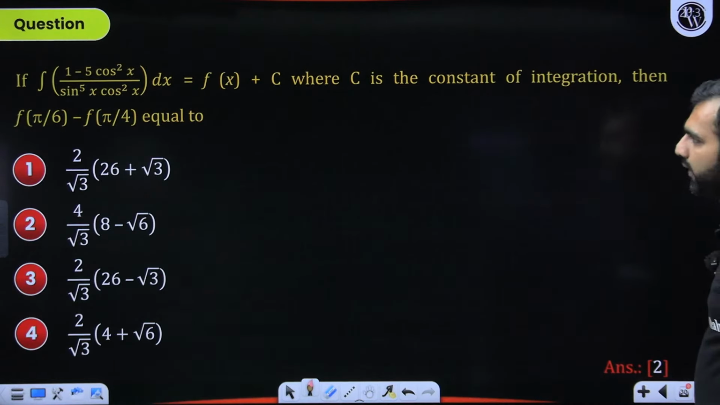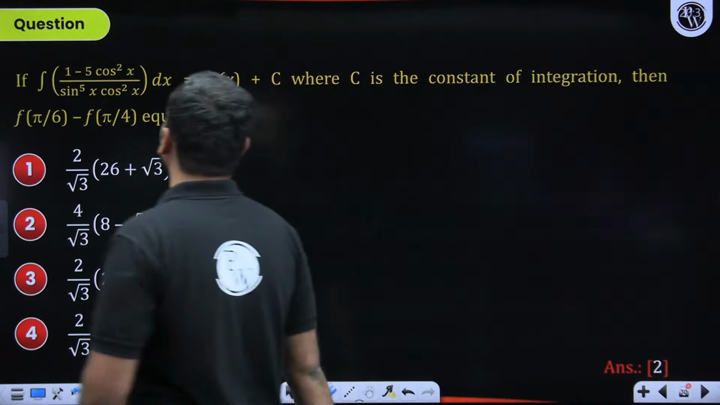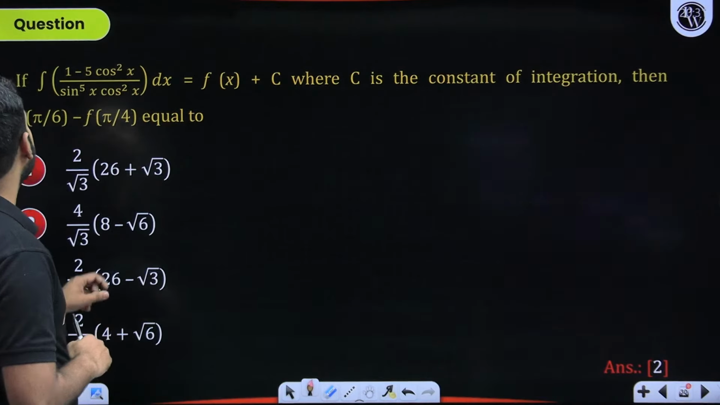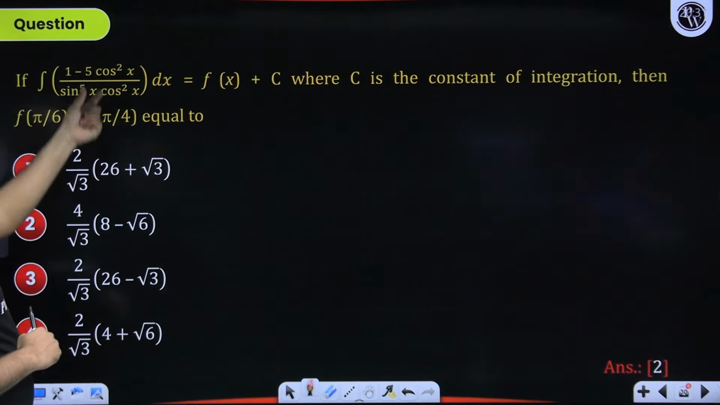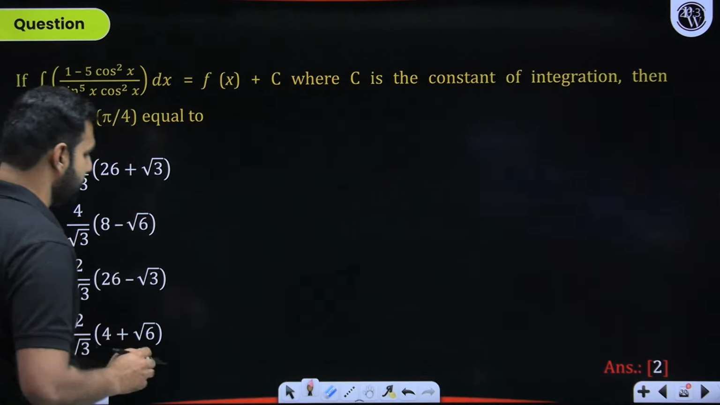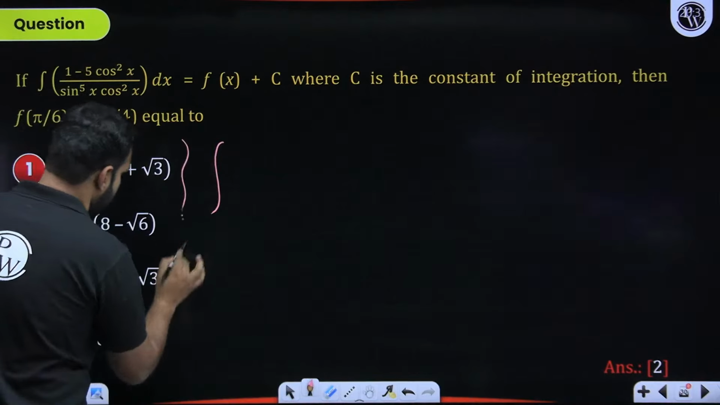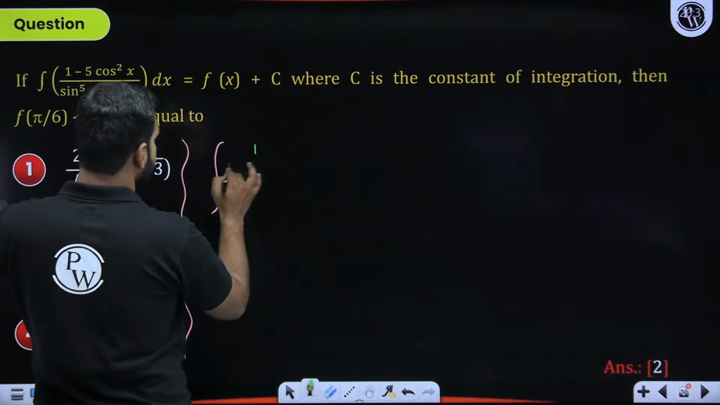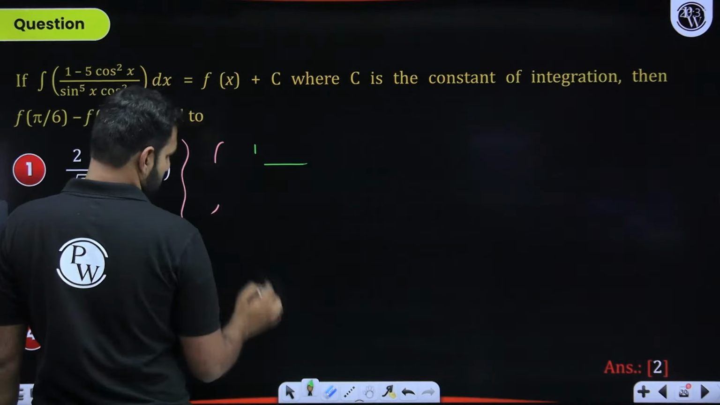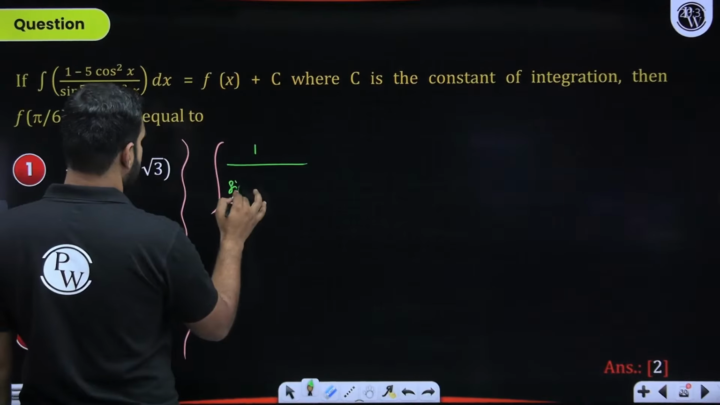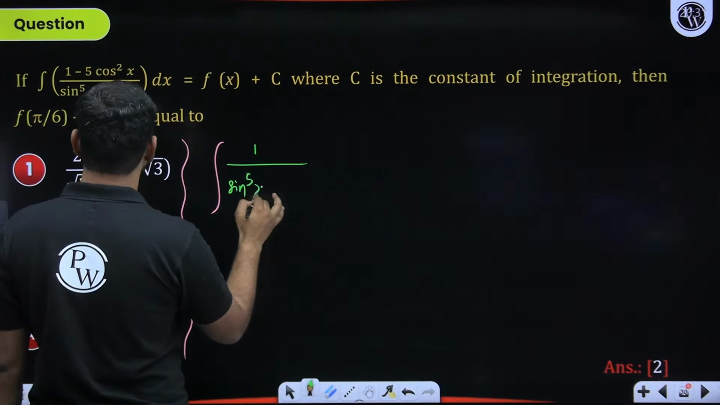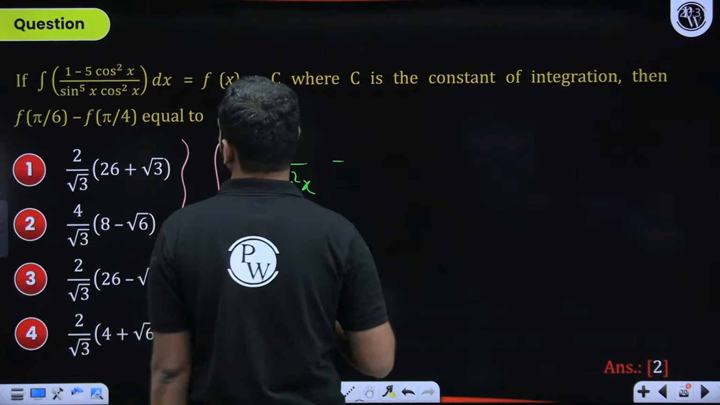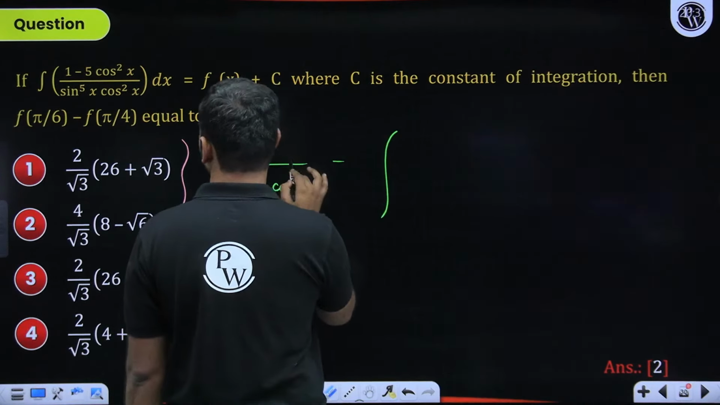What does it say here? A question based on integration. I will ask you to do a very simple thing here. What is that simple thing? I'll ask you to divide this entire expression by cos square x here, and this entire expression by this here. What I'm suggesting here is integration. I'll give you a hint or the idea here. Here it will be 1 upon sine x to the power 5 into cos square x, right, minus 5 integration, of course dx is there.